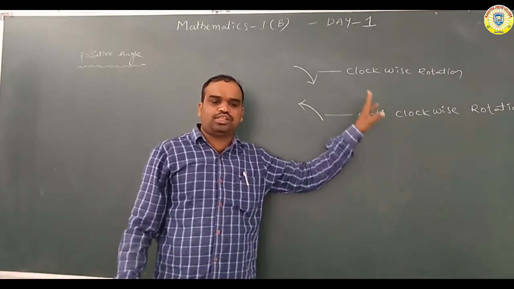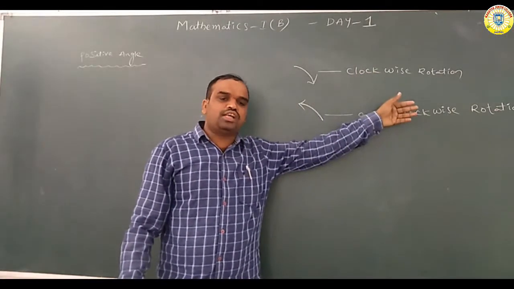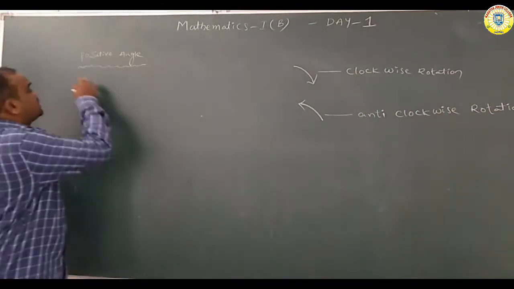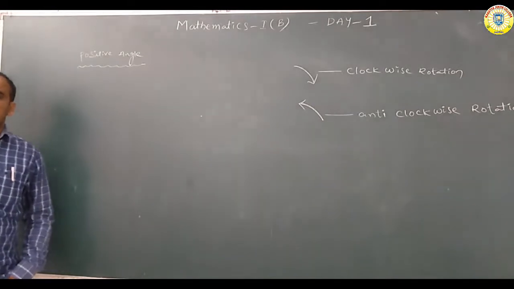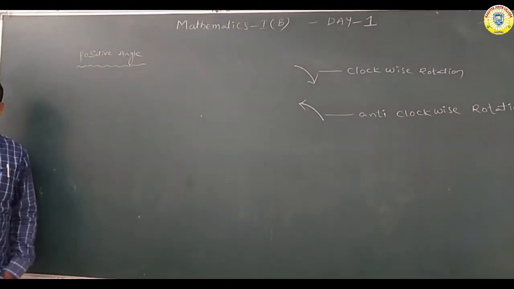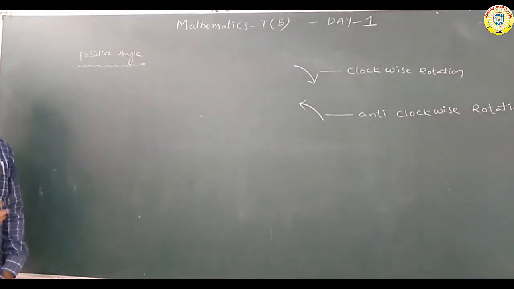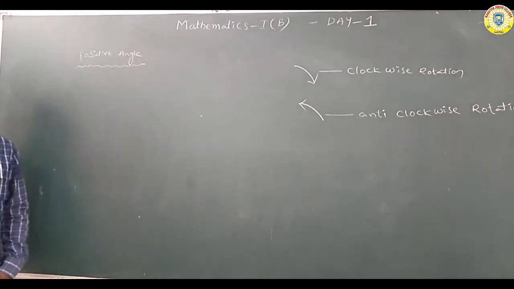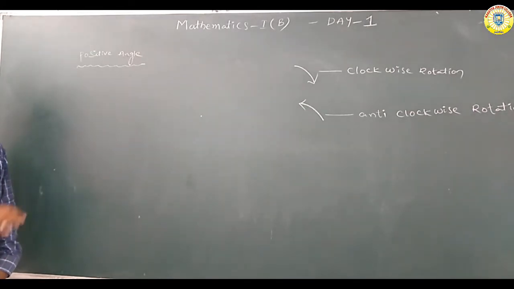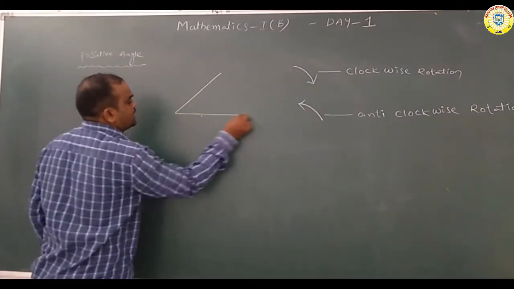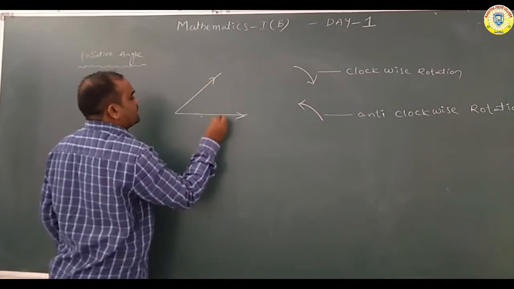Okay, now there are two rotations: one is clockwise, another is anti-clockwise. So first we are discussing the positive angle. What is the positive angle? If the rotation of an angle is in the clockwise direction, that is the negative angle. If the rotation of an angle is in the anti-clockwise direction, then the angle is regarded as a positive angle. See here, these are the angles we are writing.